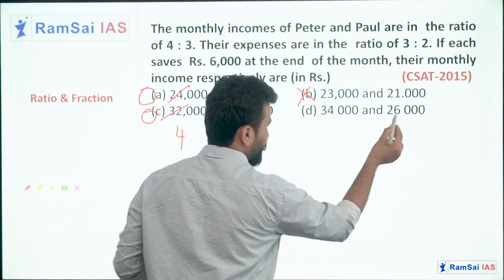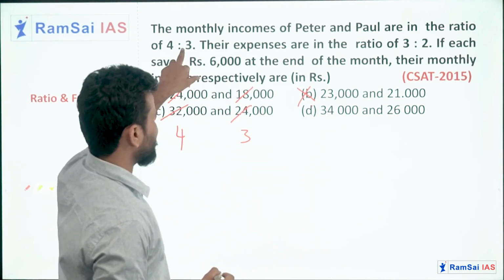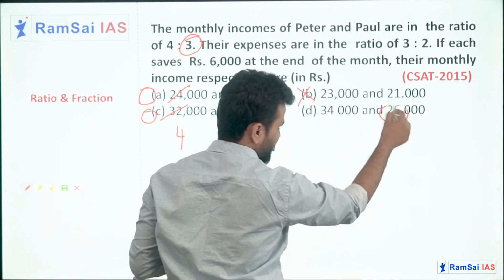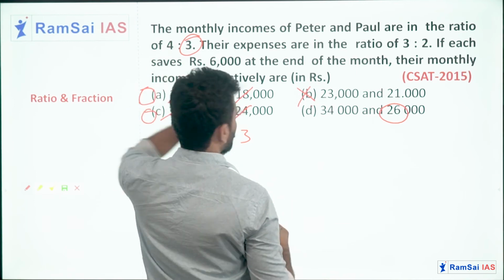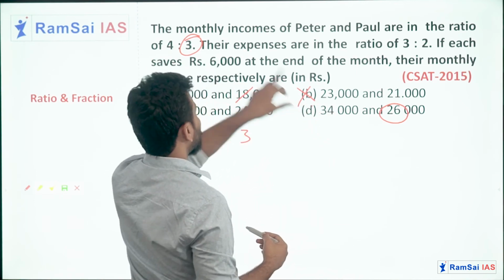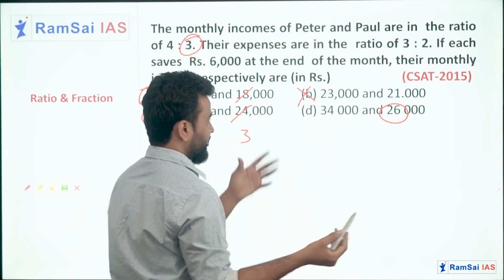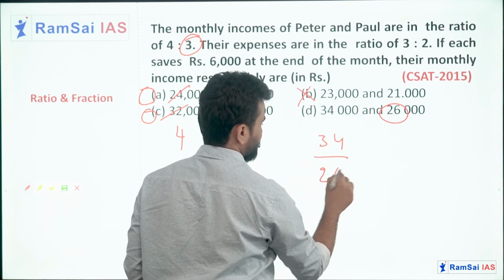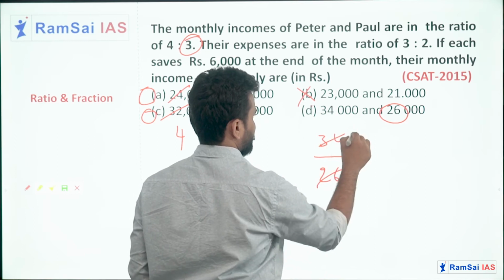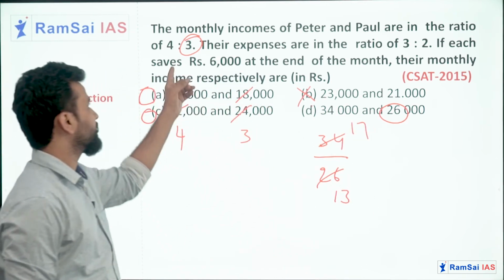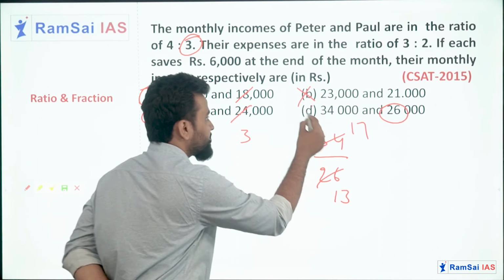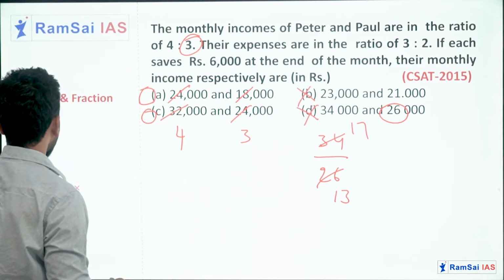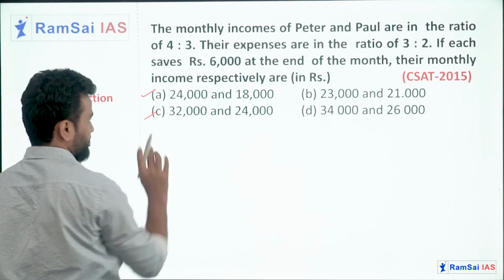Next, 34 and 26. See, here the 26 should be a multiple of 3, but 26 is not a multiple of 3. And 34 should be a multiple of 4, but it is not. And the ratio will be how much? 17:13 but not 4:3. So you can eliminate option D as well. So ultimately after this, our answer may be either A or C.